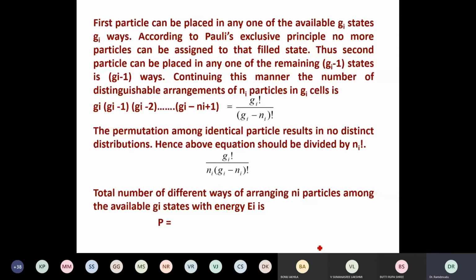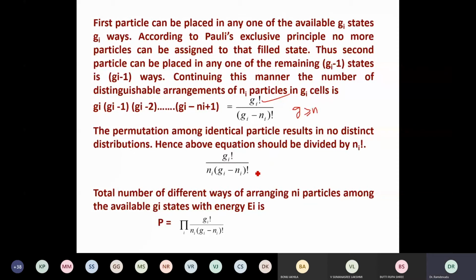If the number of states available is less than the number of particles, you cannot keep the particles, as the particles are obeying quantum mechanics. So in general, the number of states available is much larger than the number of particles. So Gi, the number of states in each group, is much larger than Ni. So generally G is greater than N, so that all the particles are accommodated. At most you can put equality, so that all the particles are kept in this one.